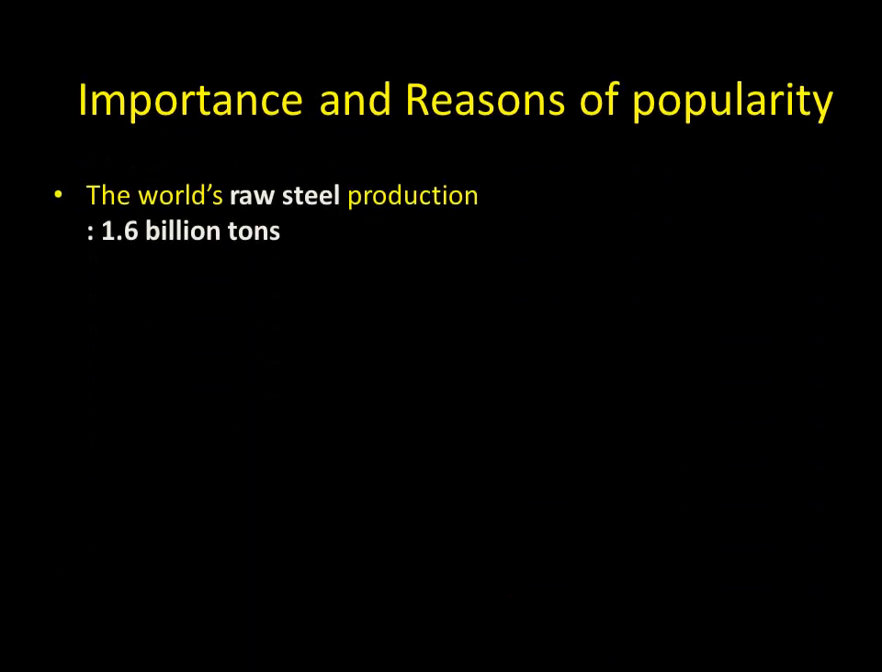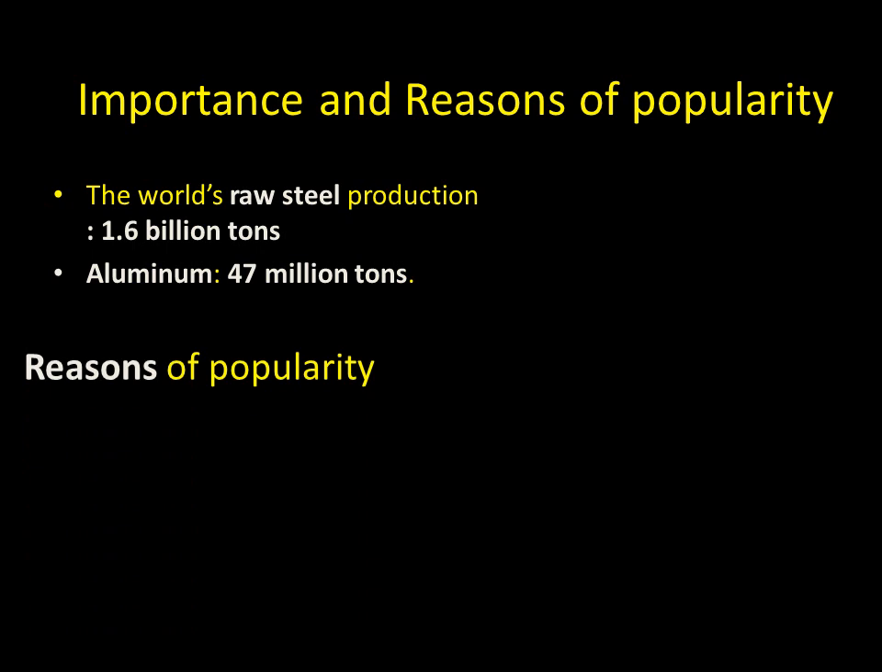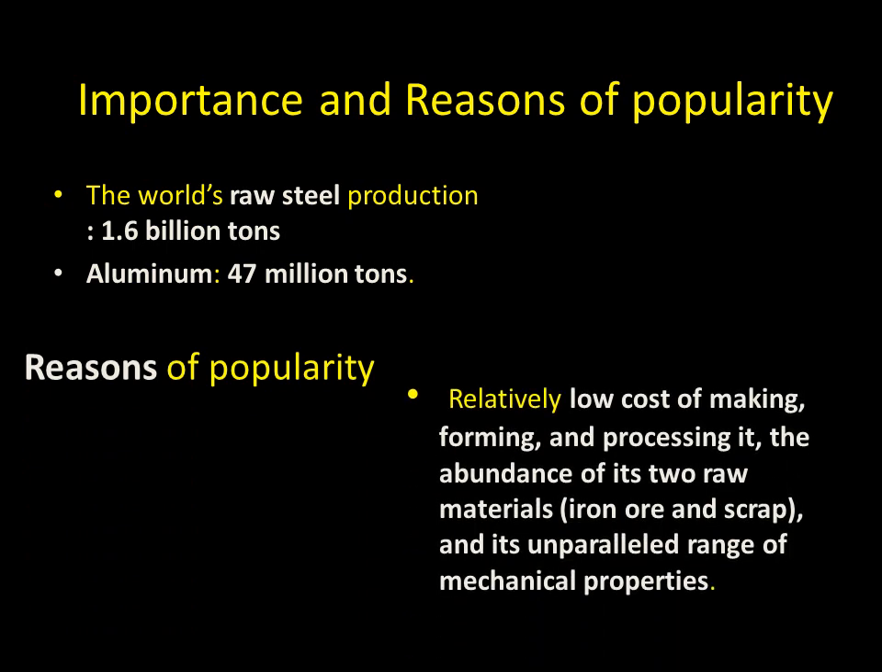Importance and reasons for popularity. The world's raw steel production was about 1.6 billion tons, while production of the next most important engineering metal, aluminium, was only about 47 million tons. The main reasons for the popularity of steel are the relatively low cost of making, forming, and processing it, the abundance of its two raw materials, iron ore and scrap, and its unparalleled range of mechanical properties.